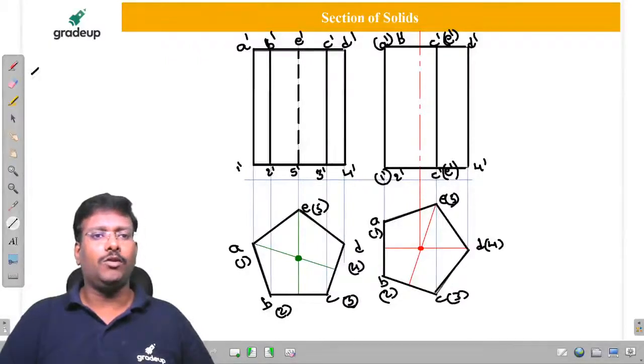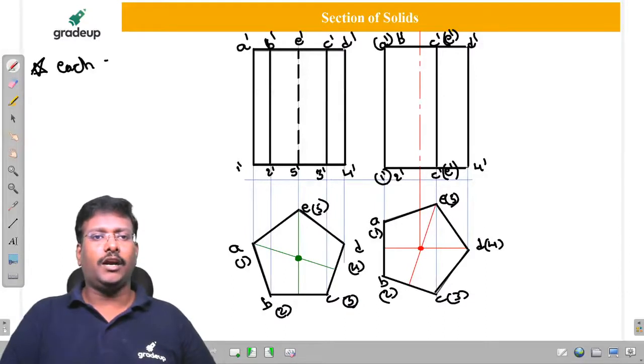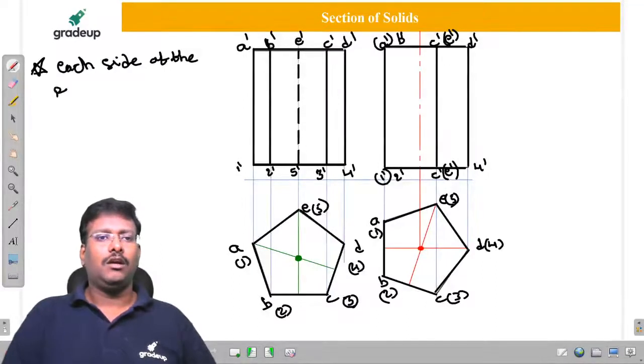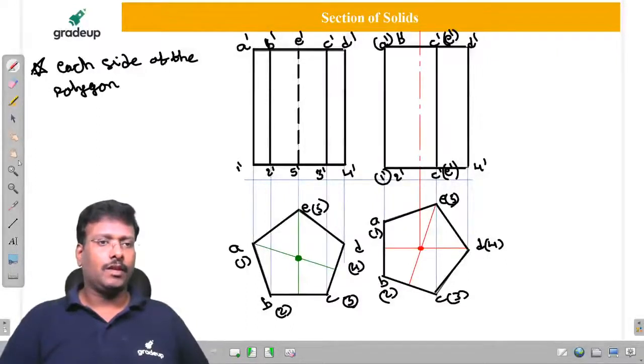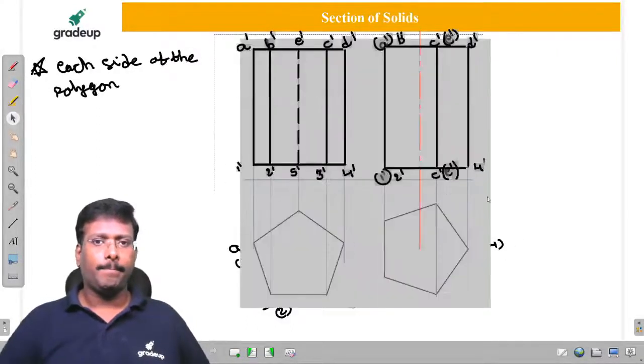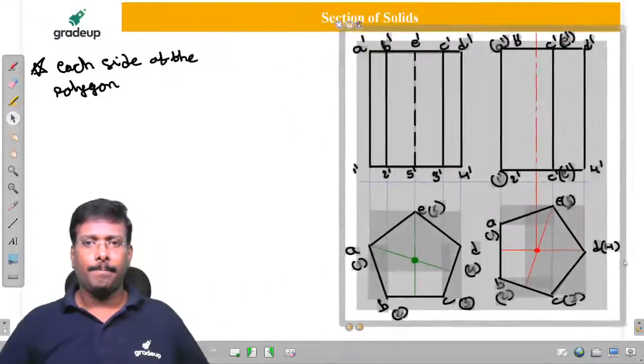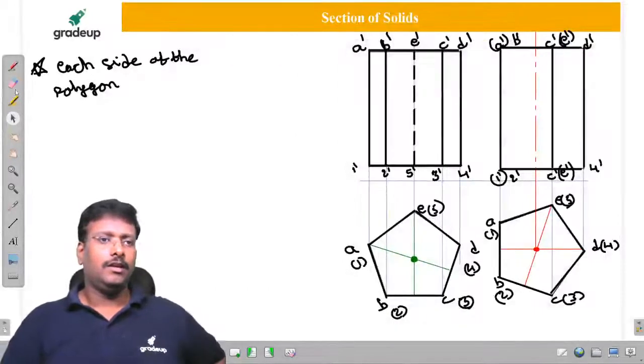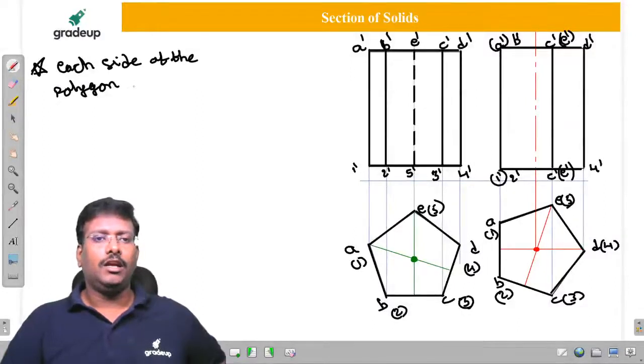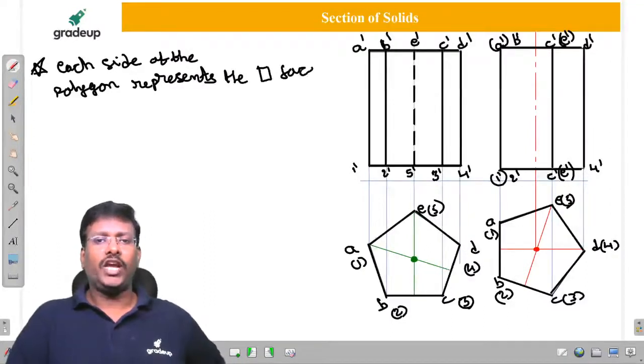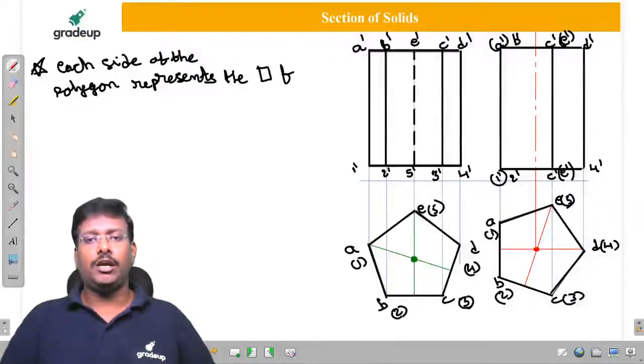Here is an important point you have to remember: each and every side of the polygon represents the rectangular face. How, sir? How can you say it represents the rectangular face?